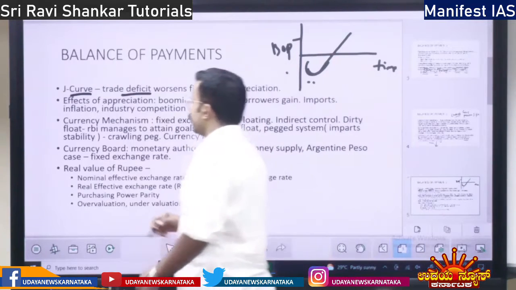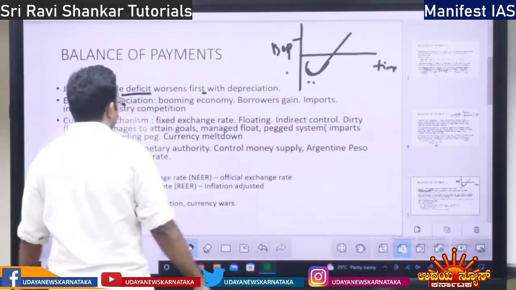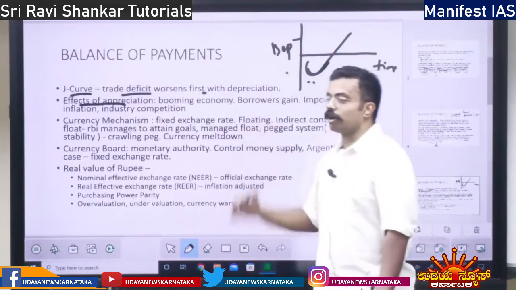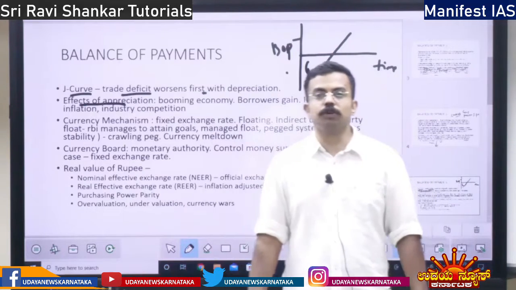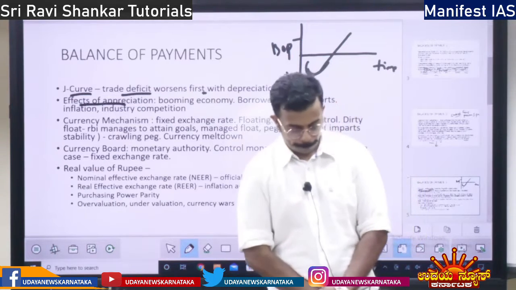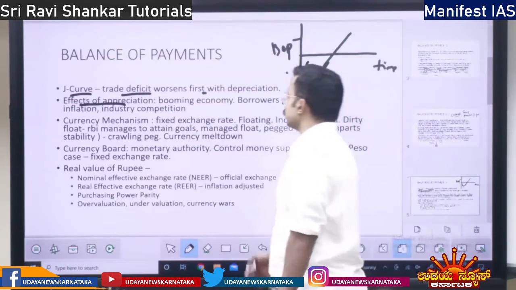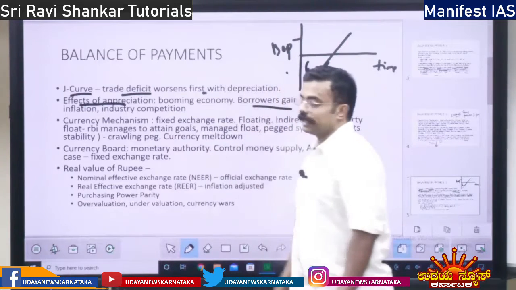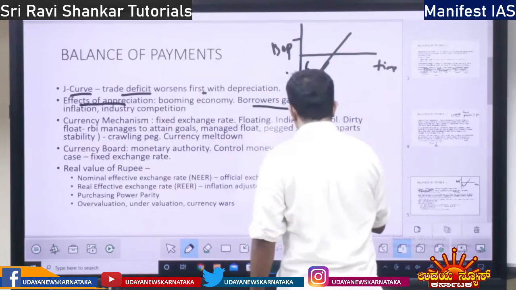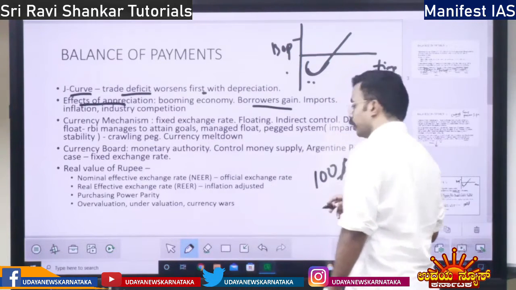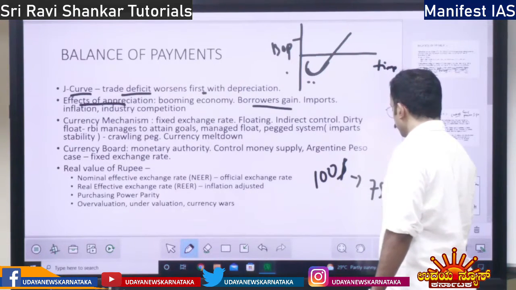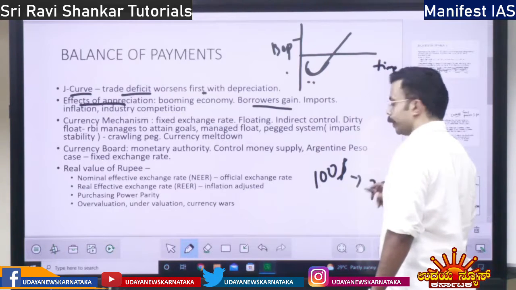Then you have the effects of appreciation. When does the currency appreciate? The currency appreciates when there is a booming economy, when the economy is growing too much. Apart from that, borrowers gain. Why? See, some person has borrowed a $100 loan, for which he has converted it into 7,500 rupees.